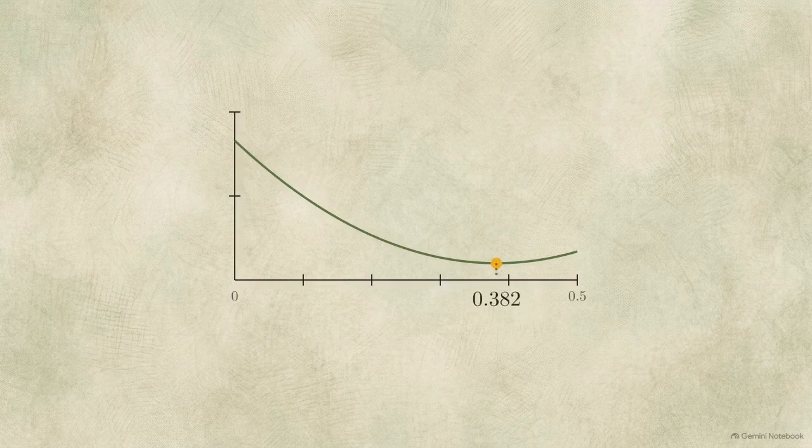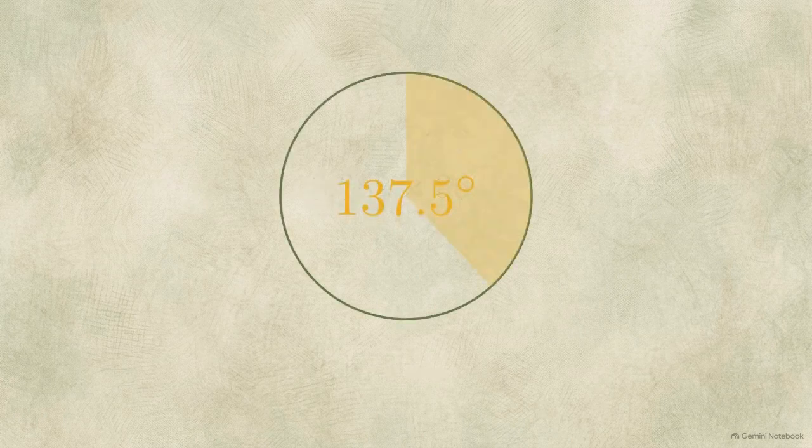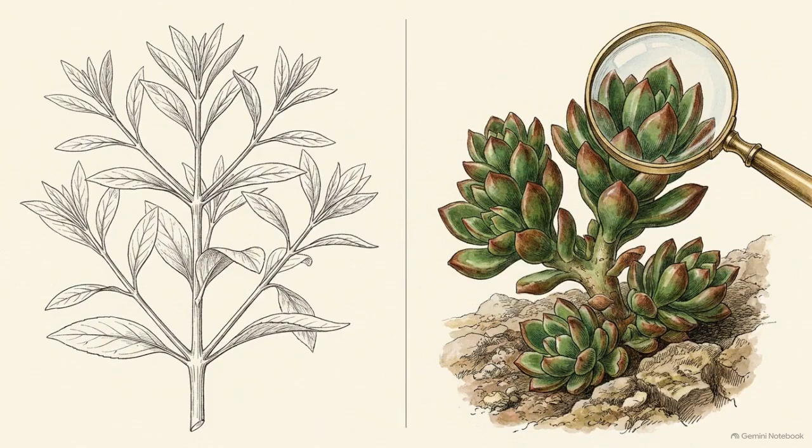Looking at the deepest valley on the entire chart reveals the global minimum of energy expenditure. That global minimum sits precisely at 0.382 on the horizontal axis. Converted to degrees, that is exactly 137.5, the golden angle. The golden angle is universally dominant because it is the mathematical path of least resistance for connecting vascular tissue. A rigorous mathematical model requires testing. If it is accurate, it must also predict the anomalies observed in nature.